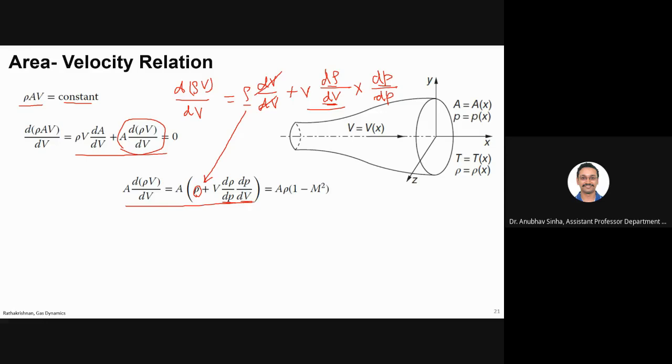Okay, now I know that this is basically this. Let me write again. Now I know the dP by d rho, what will it be? Or let us say if I take rho common from here, will this become 1 minus M square?